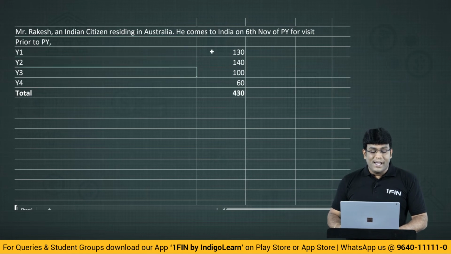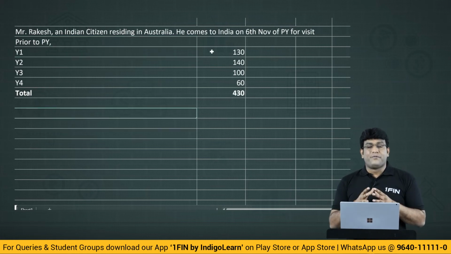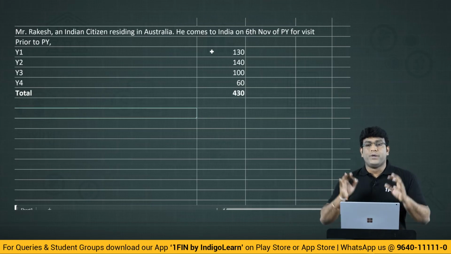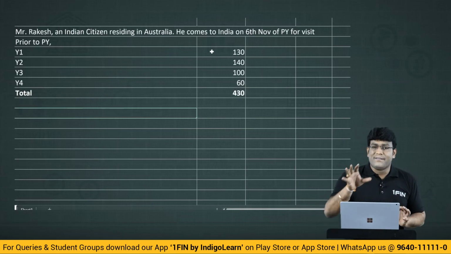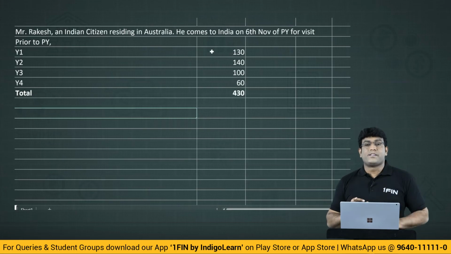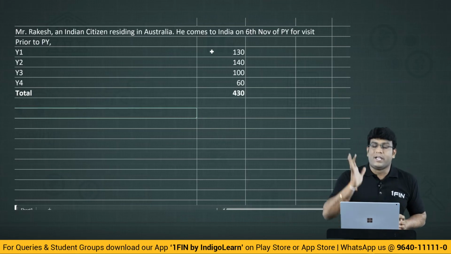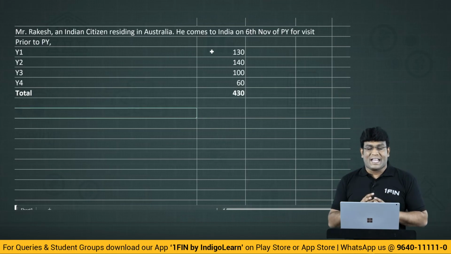Special point says he is a resident only if he is in India for 182 days or more during the previous year. But other than 182 days concept, we have got concept of 120 days and 365 days concept. But the concept of 120 days and 365 days will come into picture only if total income is greater than 15 lakhs. When I say total income other than foreign sources is more than 15 lakhs.